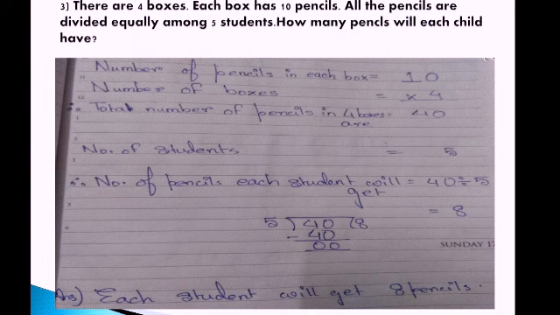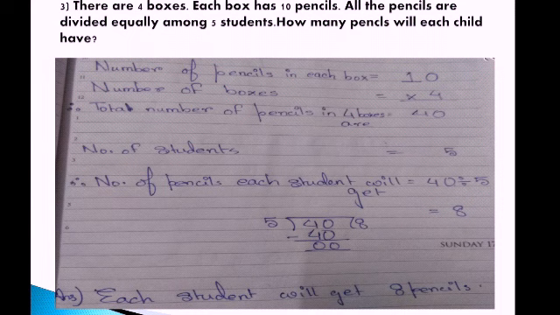Now number of pencils each student will get. Now that "NO" and the dot after it, that is an abbreviation, a short form of number. The spelling that we write, NUMBER, in short we can write it like this, NO full stop. So it also means number of pencils each student will get. How can we find it out? 40 divided by 5, then it will be equally divided. So the answer is 8.